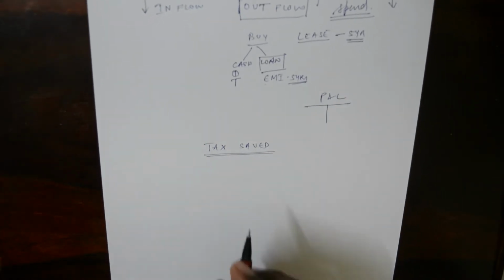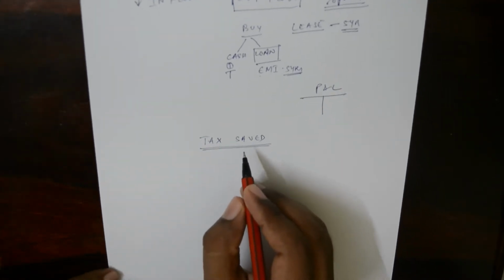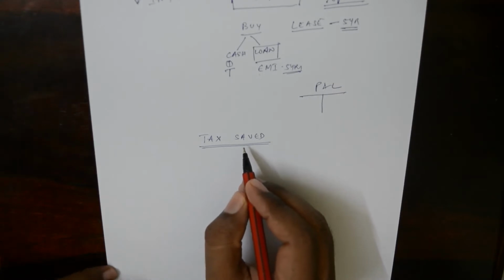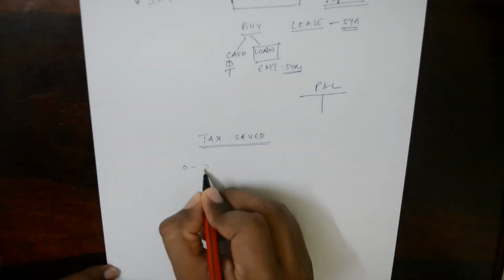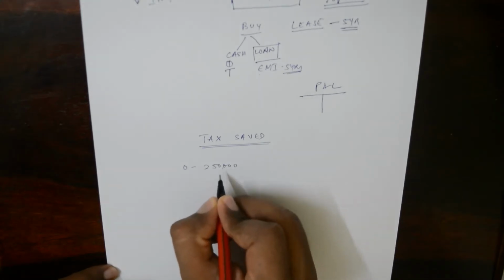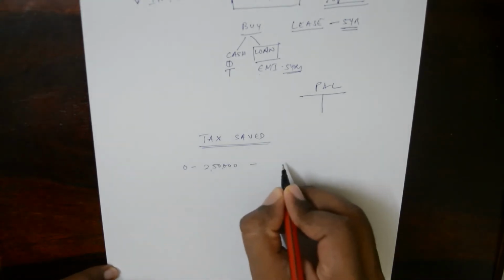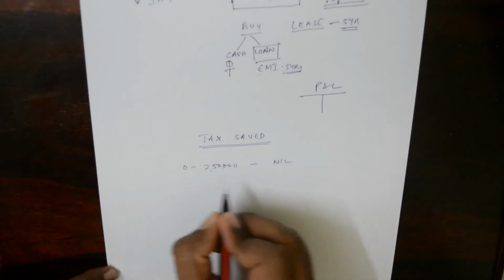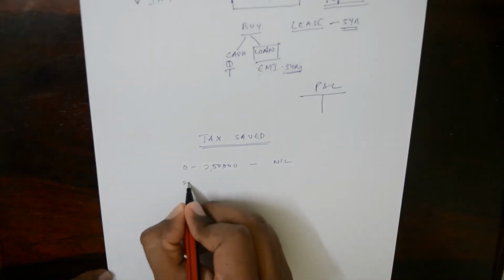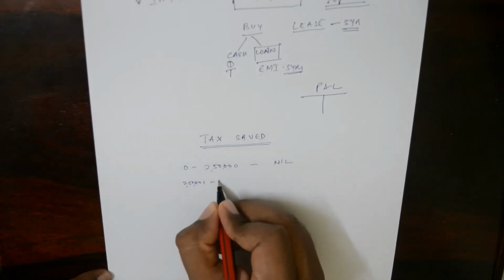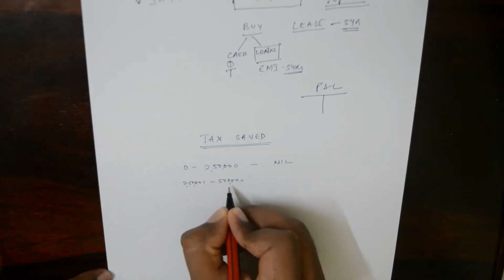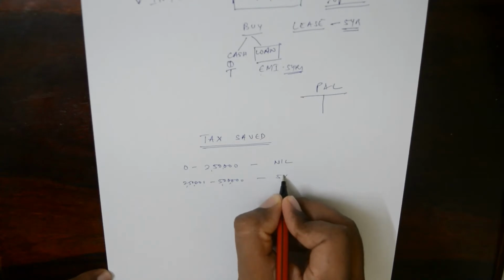So we come to the last part, the last concept, that is tax saved. Now understand what tax saved is. We all know as per income tax, from 0 to 2,50,000 the tax slab is nil. From 2,50,000 to 5 lakhs, it is 5%.